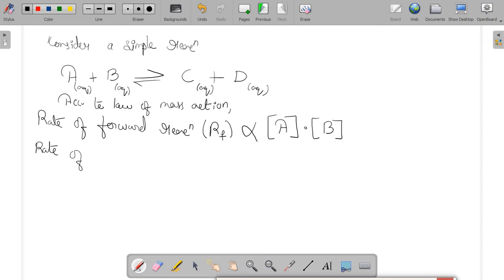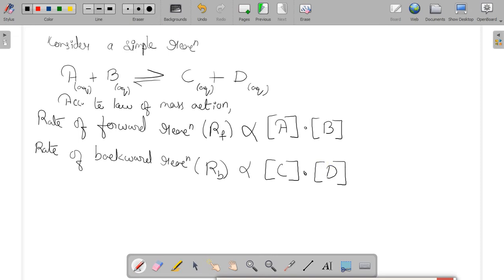While the rate of backward reaction, because this equilibrium sign is there, which shows that the chemical reaction is proceeding in the forward direction and also in the backward direction. So here the rate of backward reaction will be directly proportional to the product of the concentration of the products.